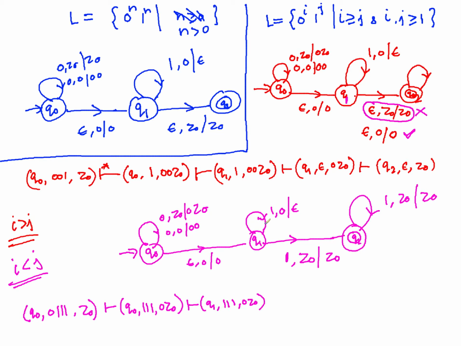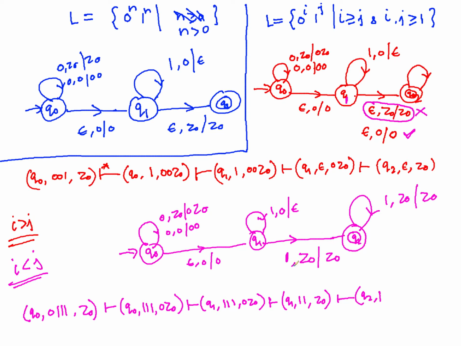Now after this, because of the matching step, 1 will be matched with 0 and you will have q1, 1, 1, z0. Now you cannot further do the matching, so you have to take this transition. So 1 at z0 you will reach here, so it will take you to q2 and 1.